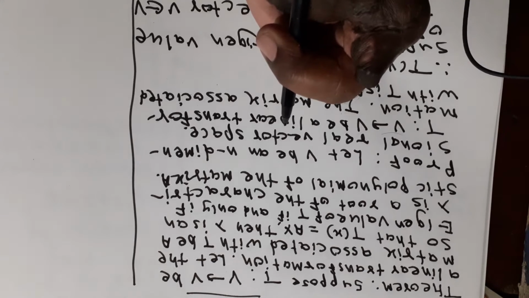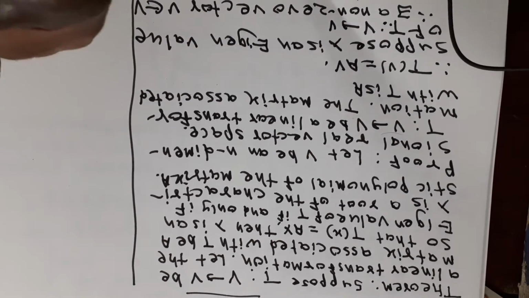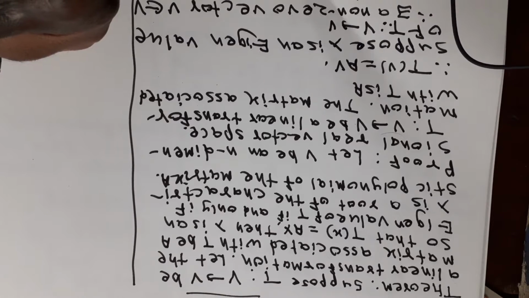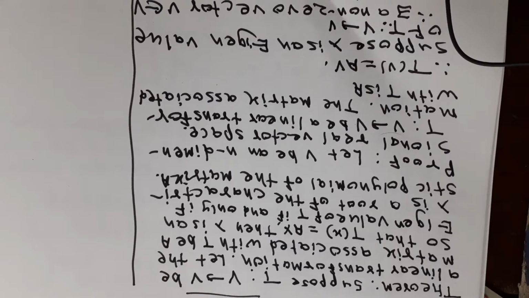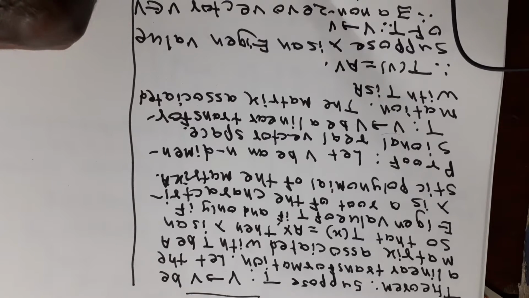Let the matrix of T be A. Suppose T from V to V is a linear transformation. Let the matrix associated with T be A, so that T of x equals Ax. Then lambda is an eigenvalue of T if and only if lambda is a root of the characteristic polynomial of